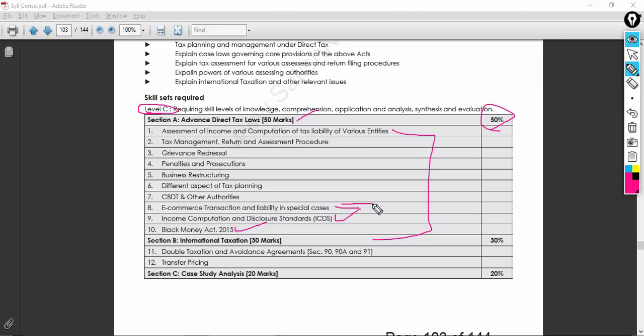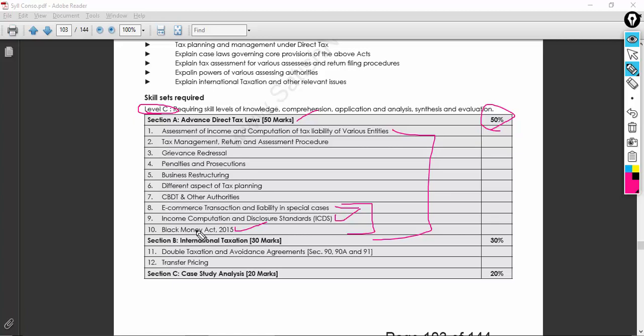The reason is these are very new topics, and a lot of weightage is given to them. You should know the basic level of the Black Money Act. The Modi government has put in a lot of rules and regulations to eliminate black money in the Indian situation, and tried to do a lot so that black money can be completely eliminated.